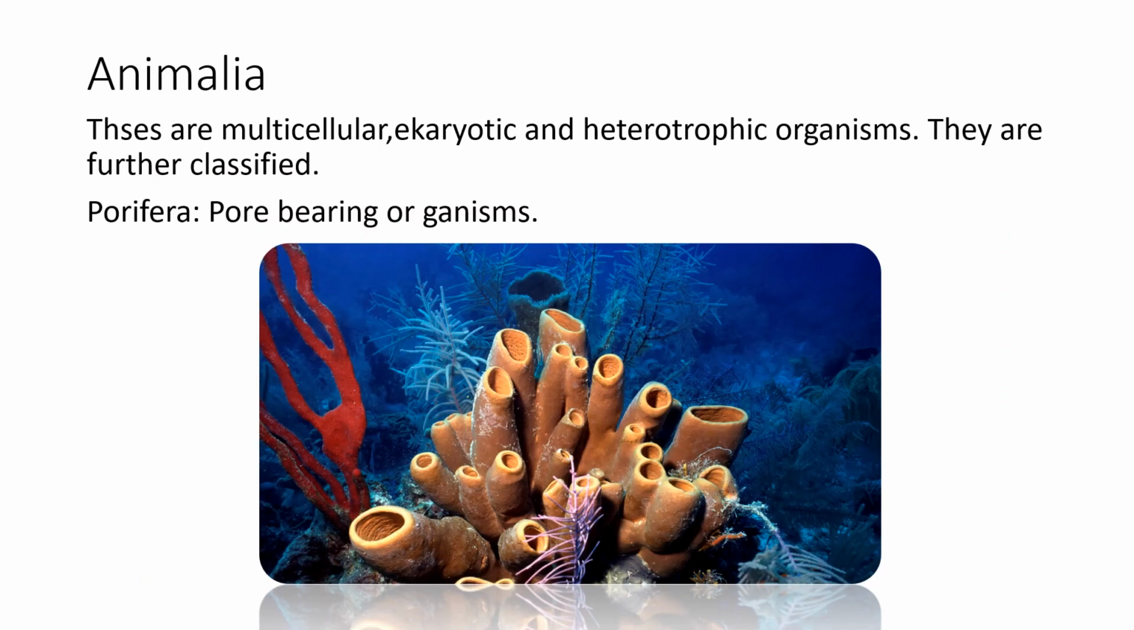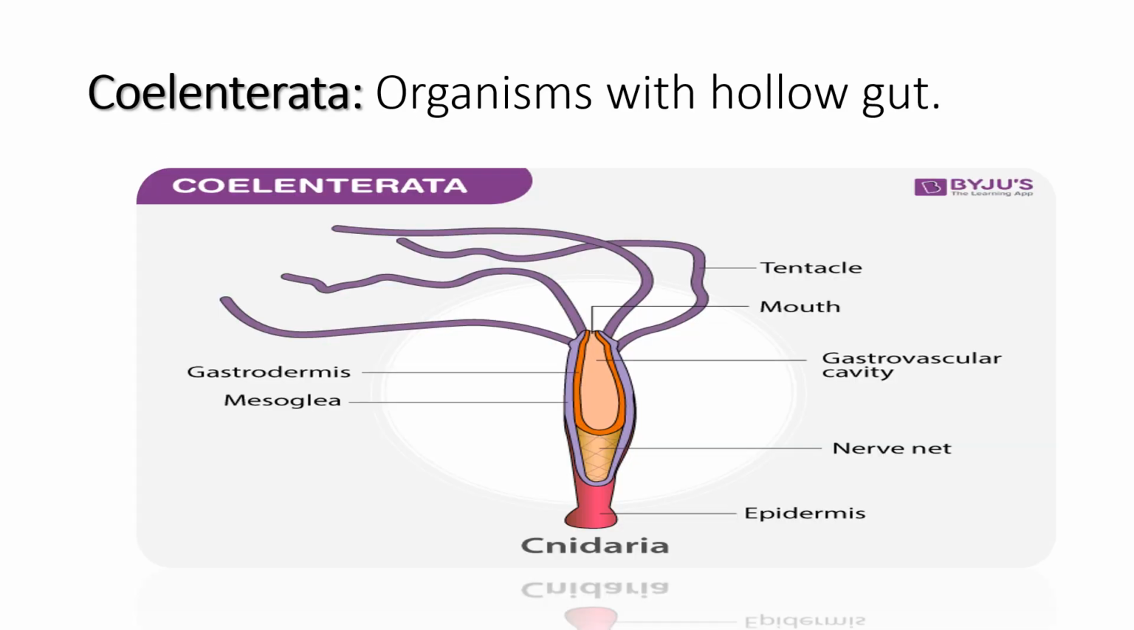Next, Animalia. These are multicellular, eukaryotic and heterotrophic organisms. Multicellular means a number of cells, eukaryotic means a membrane-bound nucleus, and heterotrophic organisms depend on others for making food material. They are further classified. The first one is Porifera, pore-bearing organisms, for example sponges. Then Coelenterata, organisms with a hollow gut. Cnidaria is an example of Coelenterata.